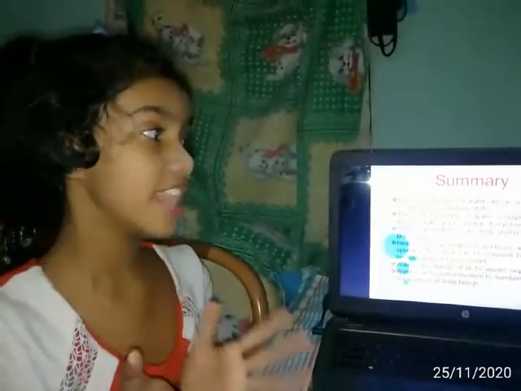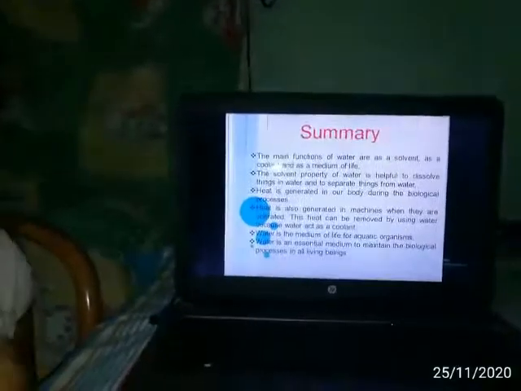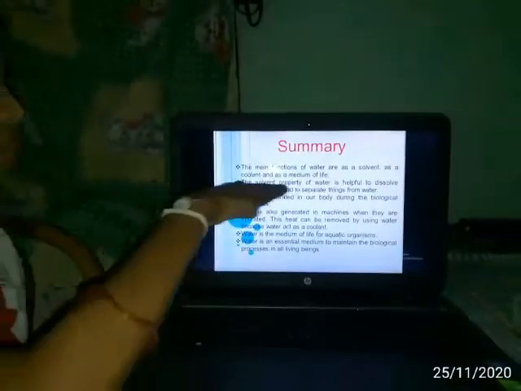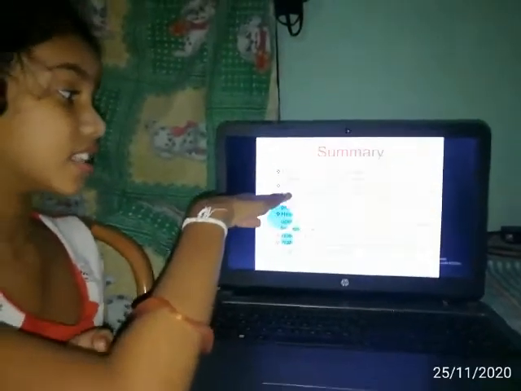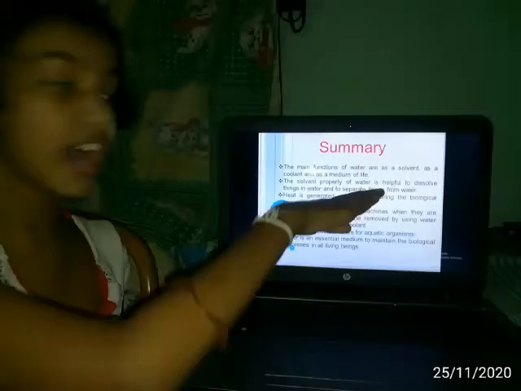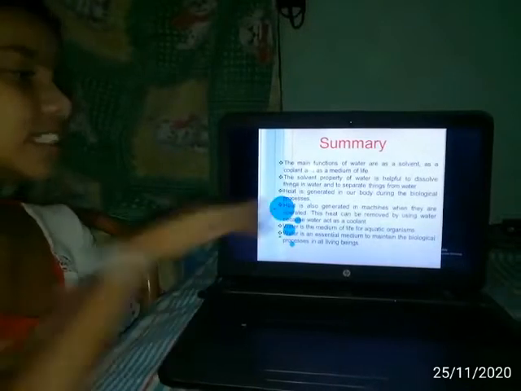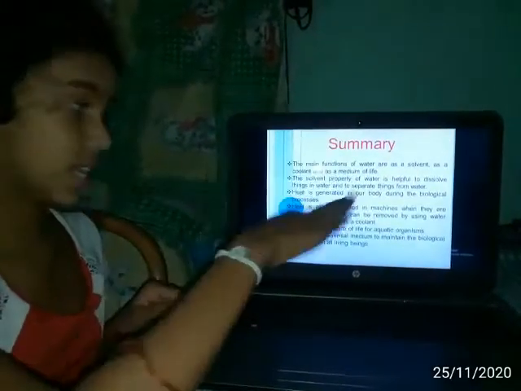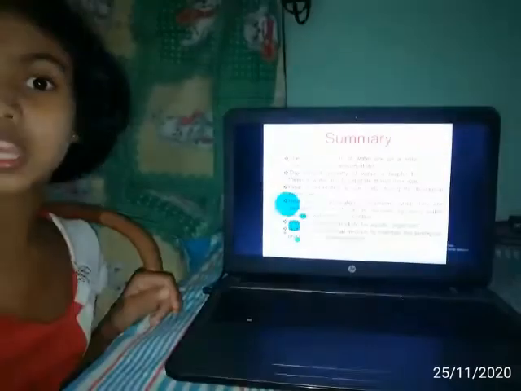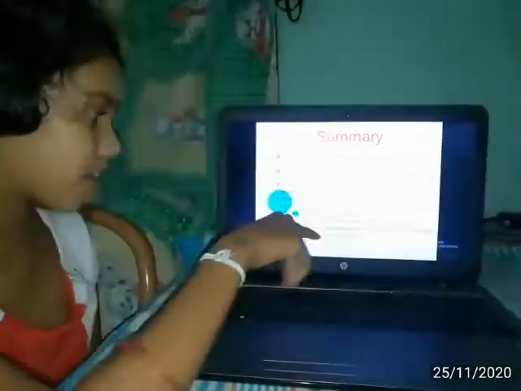Summary. The main functions of water are as the solvent, as the coolant, and as the medium of life. The solvent property helps to dissolve things in water, and they disappear from the water. Heat is generated in our body through biological processes. Heat is also generated in machines when they are operated.